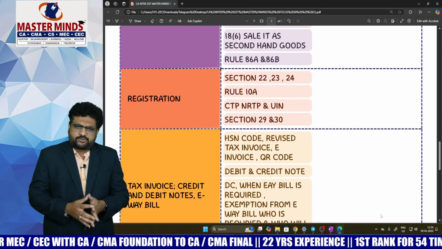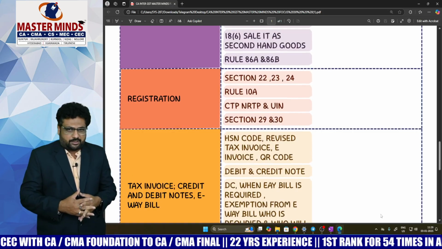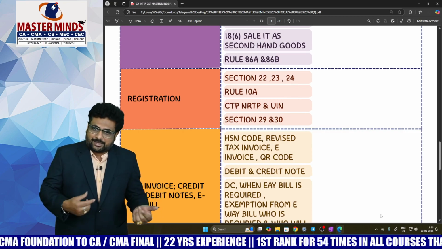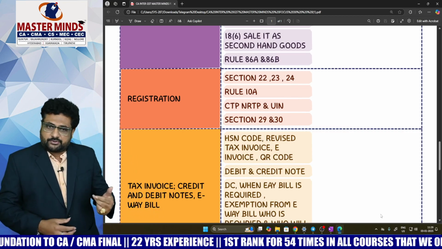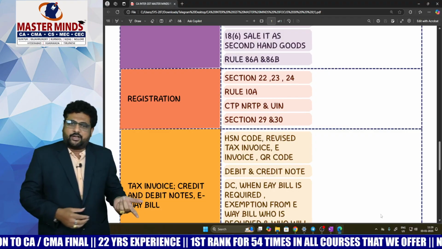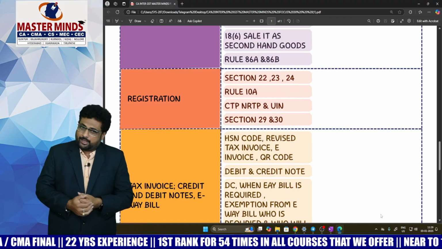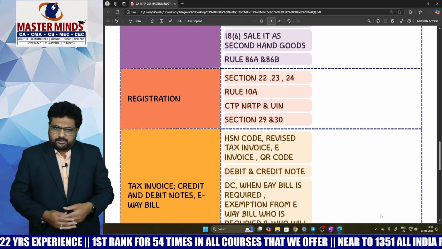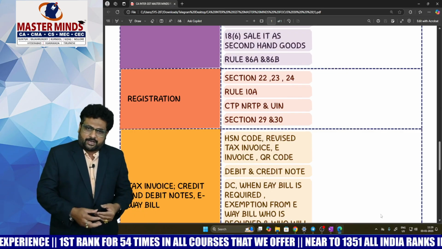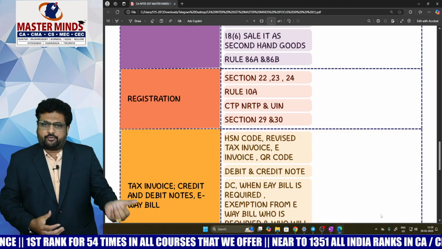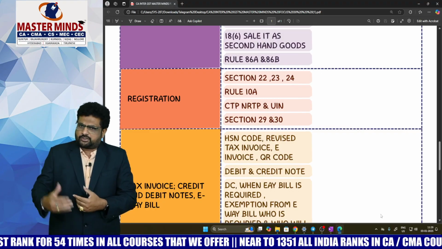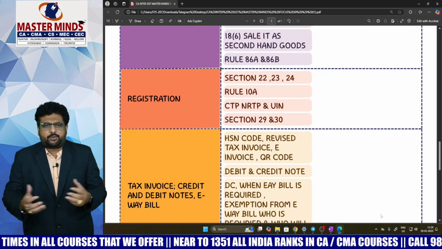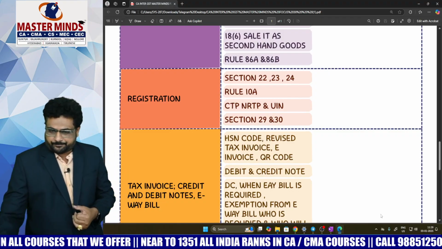And with respect to registration, the most important areas will be Sections 22, 23, 24: 22, persons liable for registration, 23, persons not liable for registration, and 24, compulsory registration. Along with that, Rule 10A, the time limit to submit the bank details, CTP, NRTP and unique identification number topics, and Section 29, cancellation of registration, Section 30, revocation of cancellation. These are the important areas you need to keep focus on in the registration chapter.